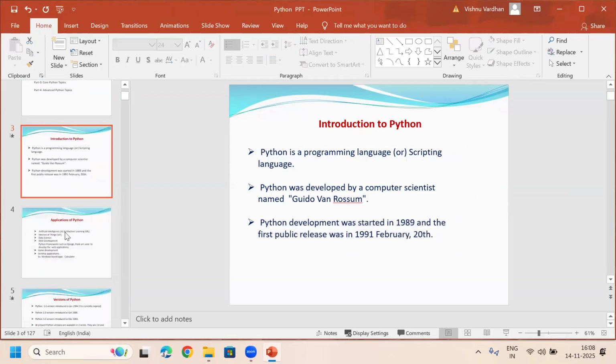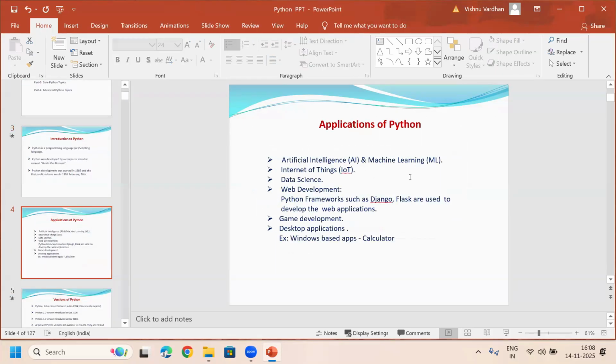After that, I explained to you the applications of Python in real time, where we are using Python and what types of applications we are designing using it. Nowadays, we are using Python in different technologies to develop different types of applications.